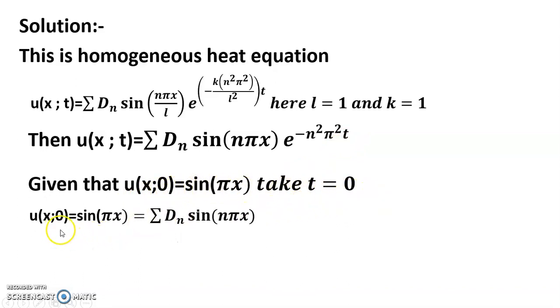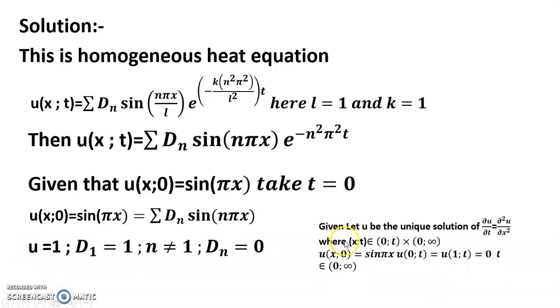and given that u(x, 0) = sin(πx), take t = 0. Then u(x, 0) = sin(πx) = summation of d_n sin(nπx), so d_1 = 1 when n = 1, and when n ≠ 1, then d_n = 0. This is a typing mistake, this is n. Because, friends, given let u be the unique solution of ∂u/∂t = ∂²u/∂x², then u(x, 0) = sin(πx). I hope it is clear. And u(0, t) = u(1, t) = 0 when t belongs to (0, ∞).